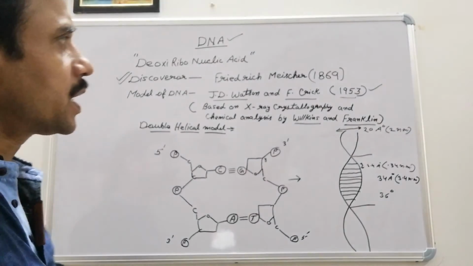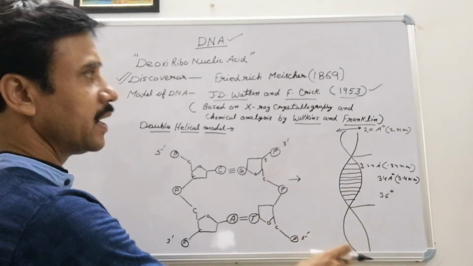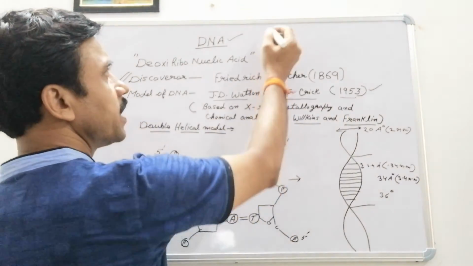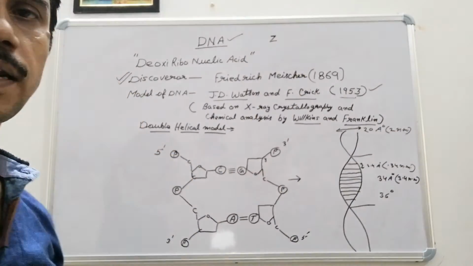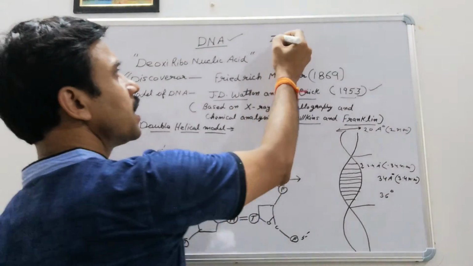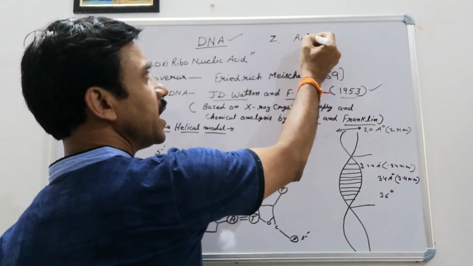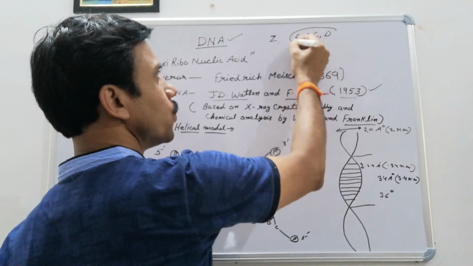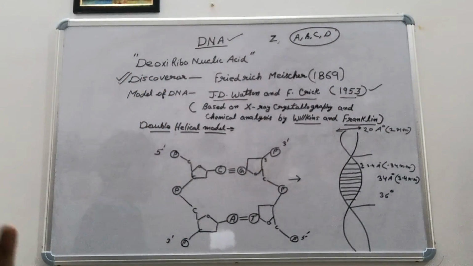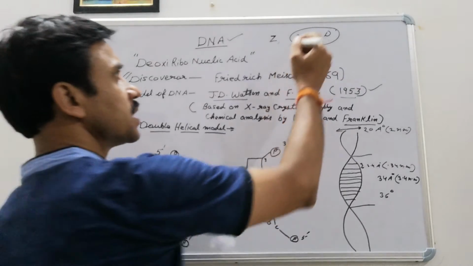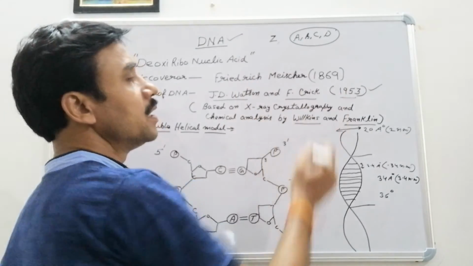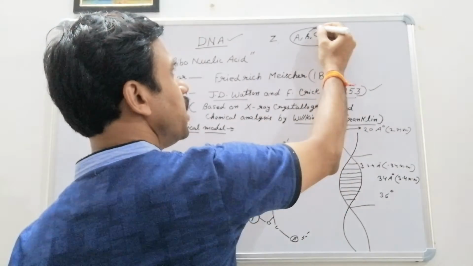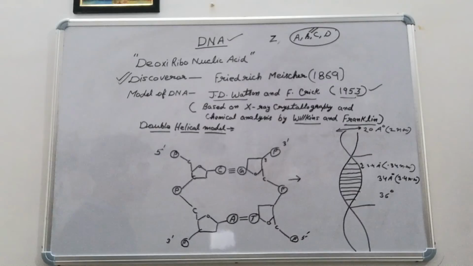Now, as we know, DNA molecules are right-handed, but there is one DNA molecule which is left-handed, called Z type of DNA. Z type of DNA is the only left-handed DNA molecule, and the remaining A type, B type, C type and D type, these four types of DNA molecules, are right-handed. And remember one thing: the structure of DNA described by Watson and Crick is the B form of DNA. So the structure which we are studying here is B type of DNA.